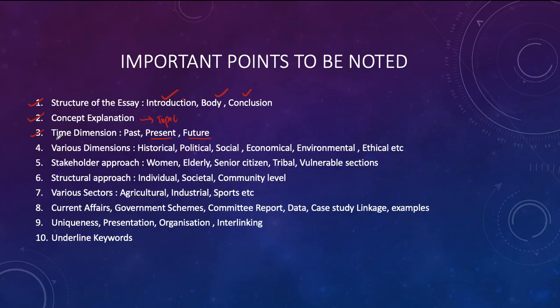So the time dimension is almost visible. With respect to various dimensions, he has talked about the historical dimension, technological dimension, then philosophical or ethical dimension, and he has not touched the remaining segments. And the stakeholder approach, he has not covered in a complete manner. So this particular thing he has missed in this essay.